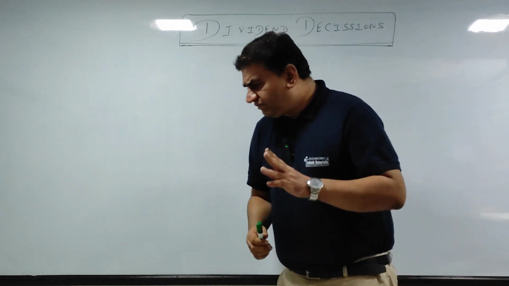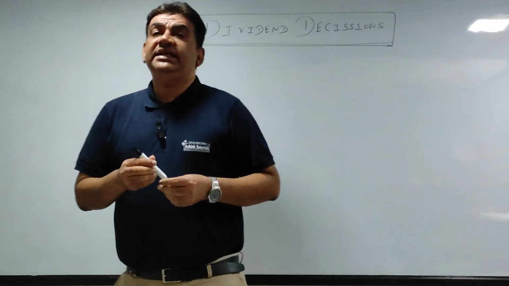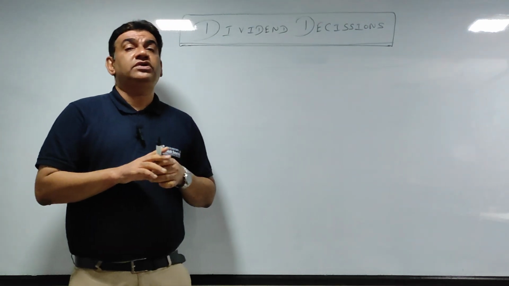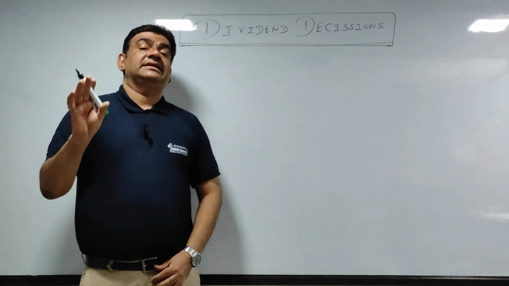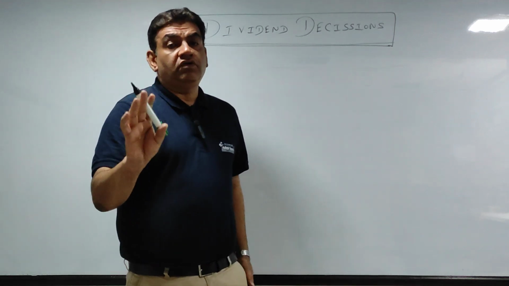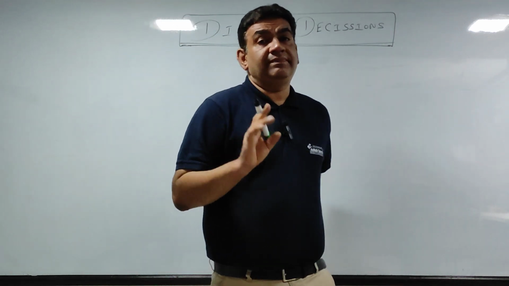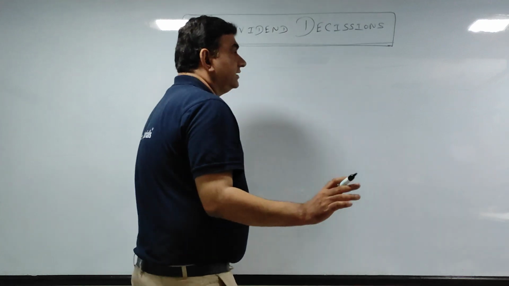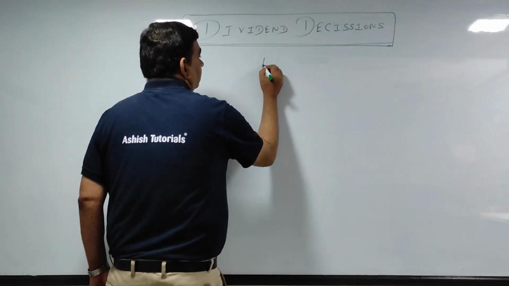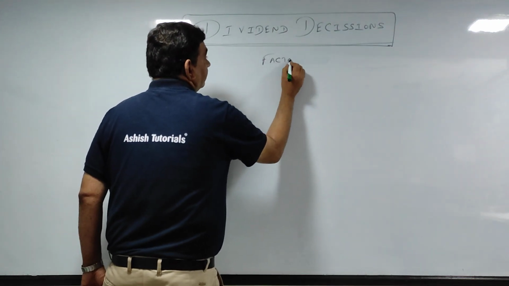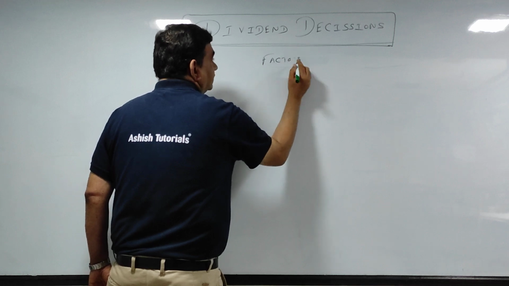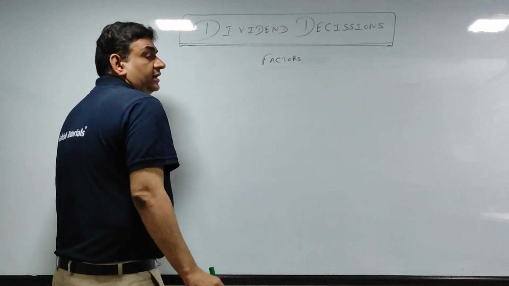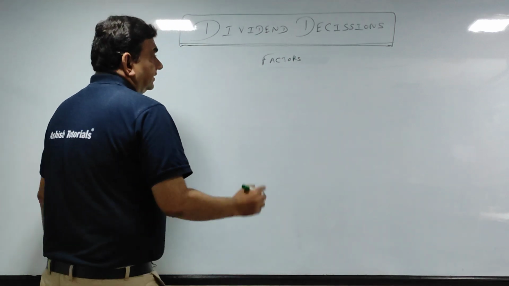Got it? Now see, there are certain factors which you have to consider while taking a call on how much dividend to be paid. It is given there in the theory also. Now, the factors, very important question for theory also. Factors to be kept in mind at the time of declaring dividend.